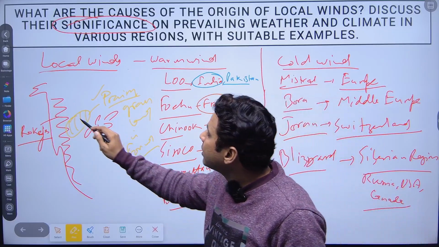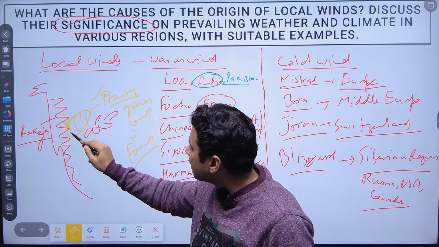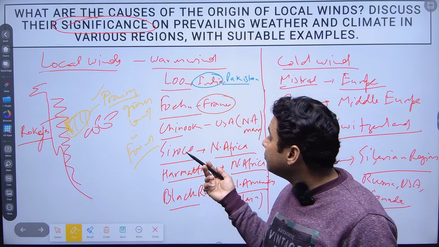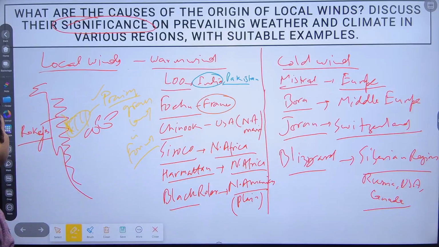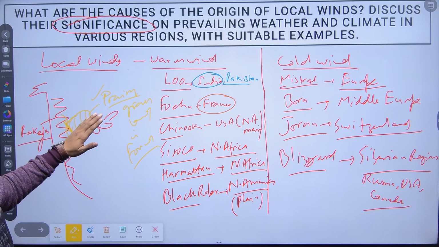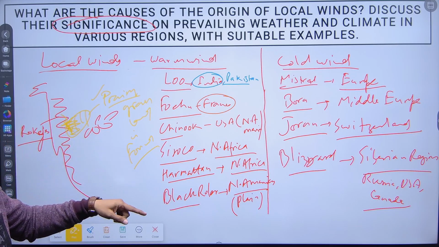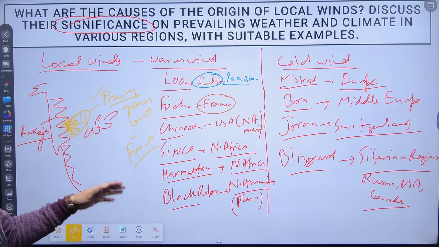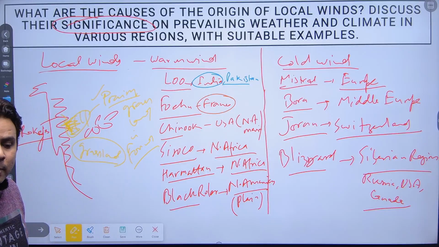See, when the Chinook flows from the top of the mountains, they are eating the snow because these winds are warm winds. When it flows from the top of the mountain, it melts the ice which was frozen during the winter season. Due to the melting of the ice, this region becomes semi-arid and good for grassland.